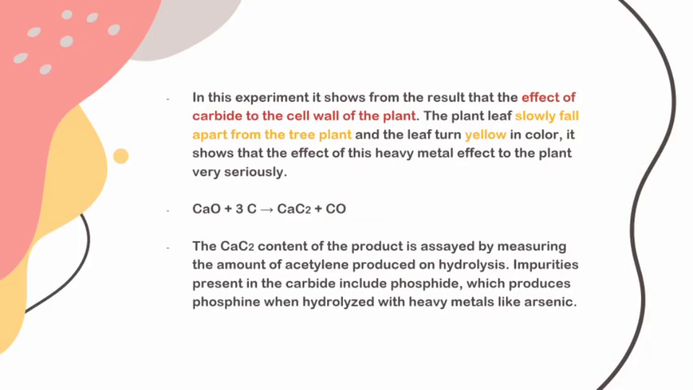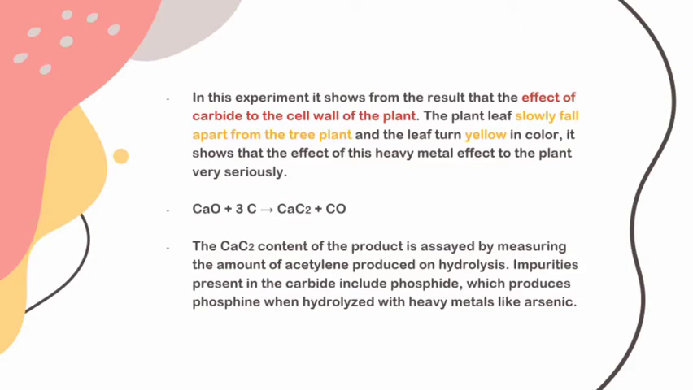In this experiment, the result shows the effect of carbide on the cell wall of the plant. The plant leaves slowly fall apart from the tree and the leaves turn yellow in color. It shows that the effect of this heavy metal on the plant is very serious.